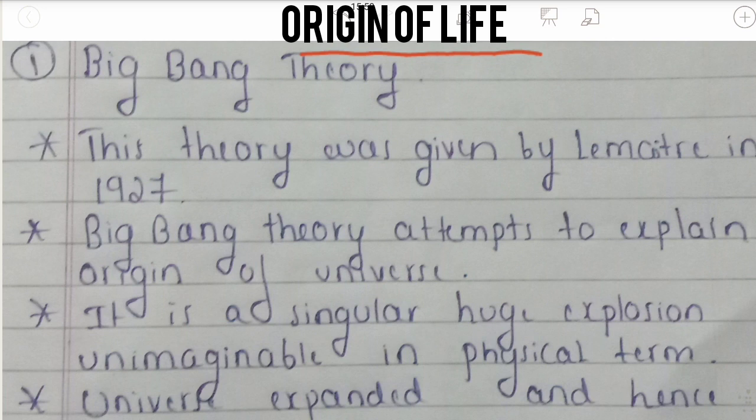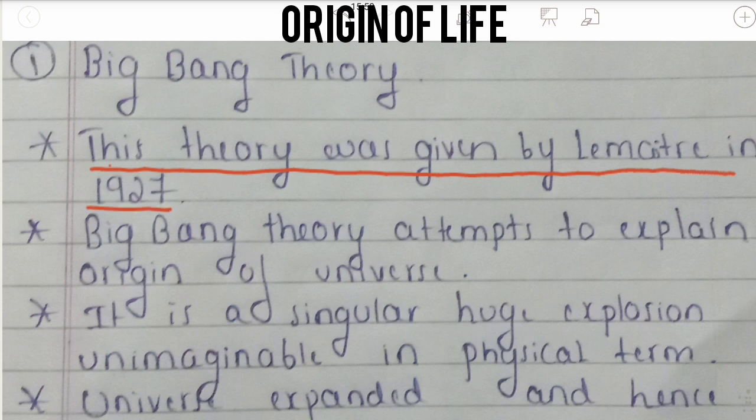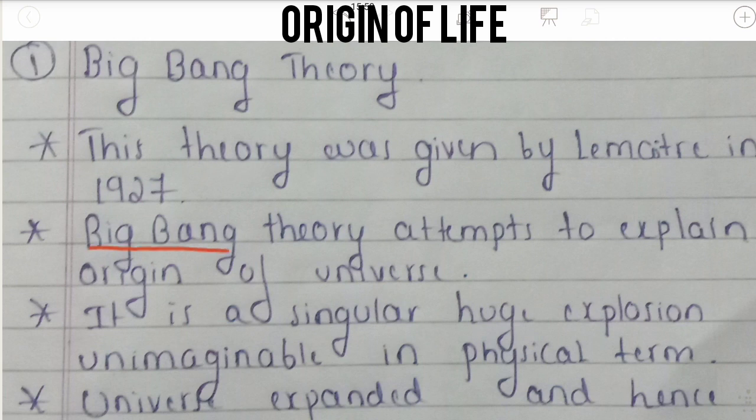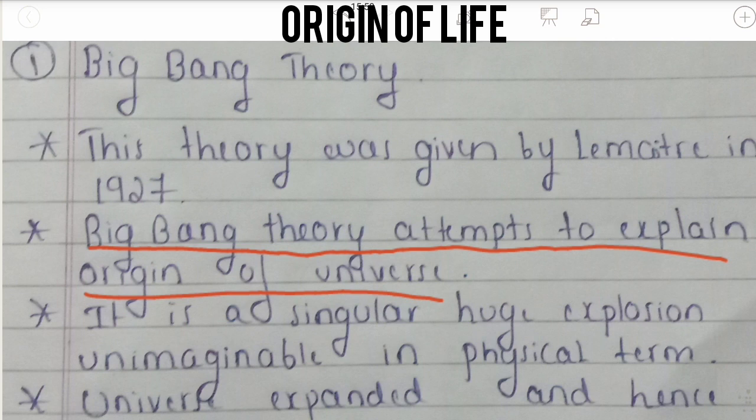First let us understand the Big Bang theory. Big Bang theory basically says how the universe was formed. How the universe originated is mainly given by the Big Bang theory. This theory was given by Lemaitre in the year 1927. Big Bang theory attempts to explain the origin of the universe, how the universe originated.